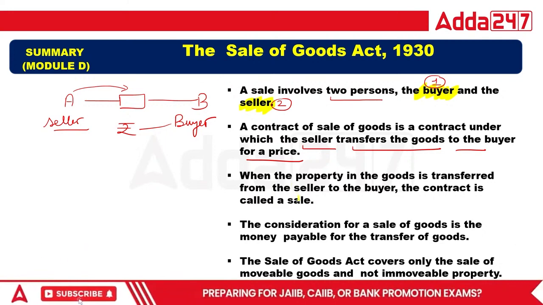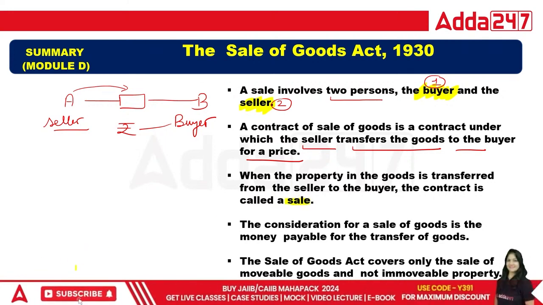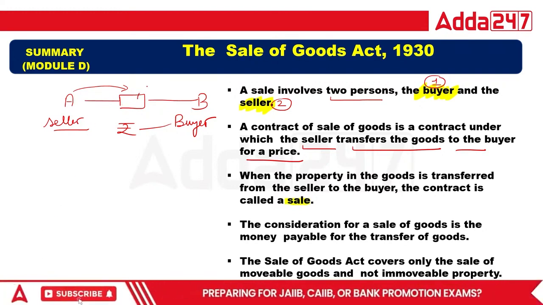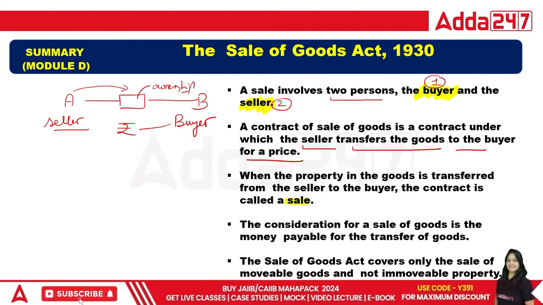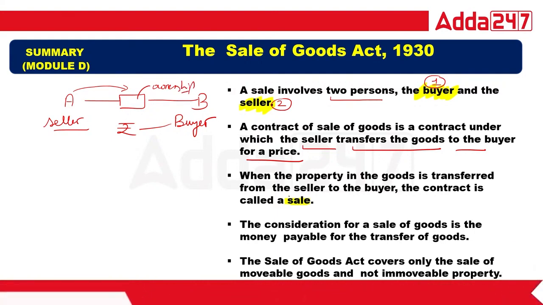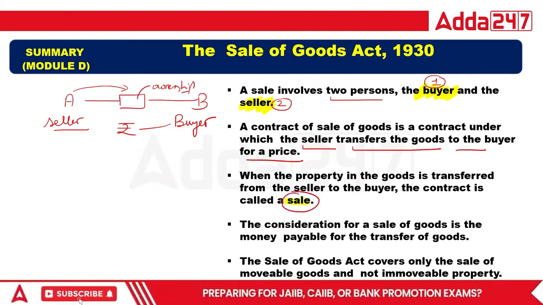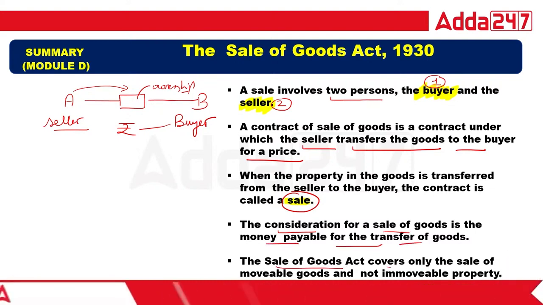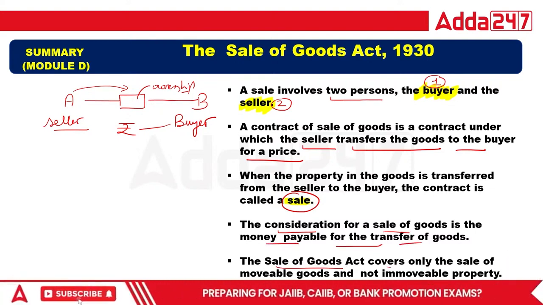So it means when the ownership is absolutely transferred, because in this example, A is giving the ownership of the goods to the B person. So when the ownership is transferred from one person to another person, this is called sale. The consideration for sale of goods is the money payable for the transfer of goods. The Sales of Goods Act covers only the sale of movable property, not immovable property.